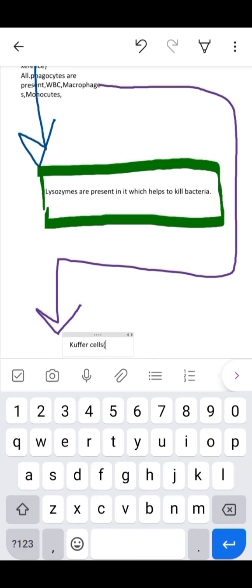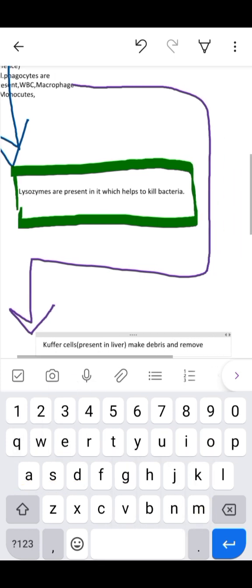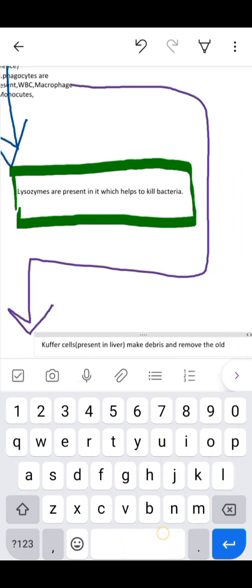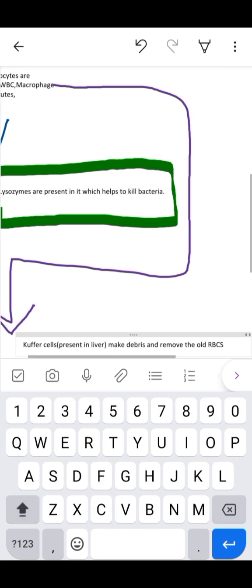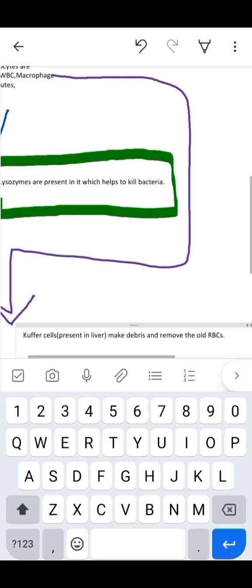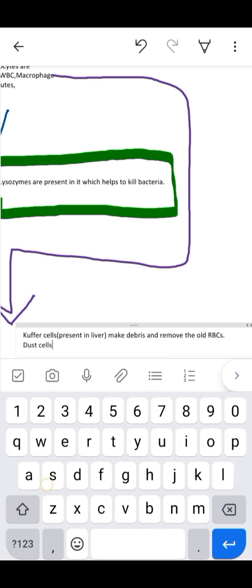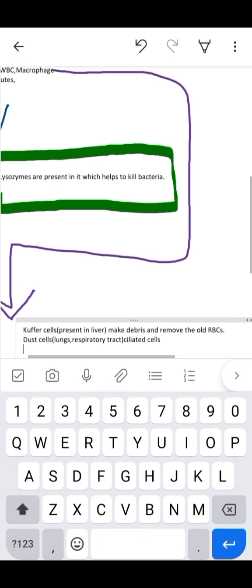Basically, in the nervous system the first line of defense is done by microglia, which is known as neuroglia. I didn't mention it over here, but point this out: the Kupffer cells are present in the liver and they remove debris and old RBCs. The debris is extruded out in our feces. Then the dust cells are present in the respiratory tract and in our lungs, and these are ciliated cells.